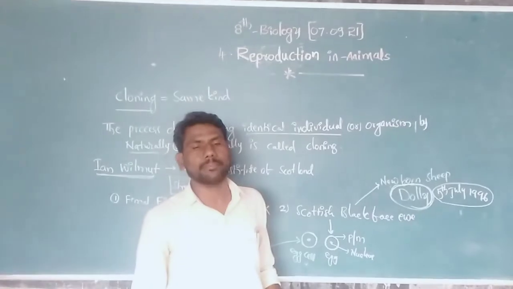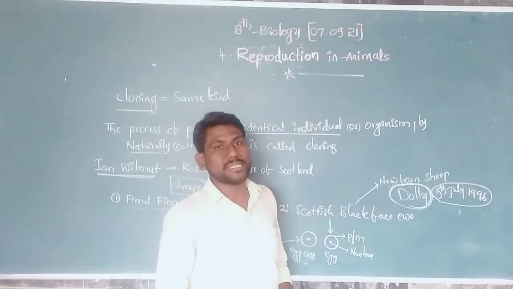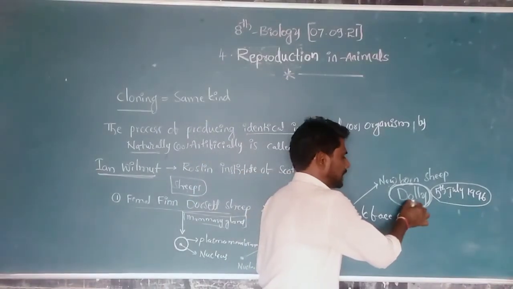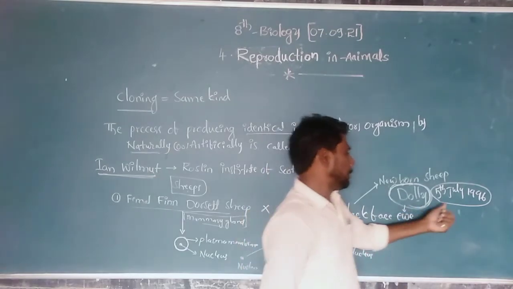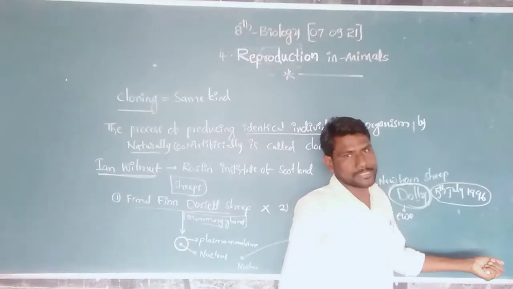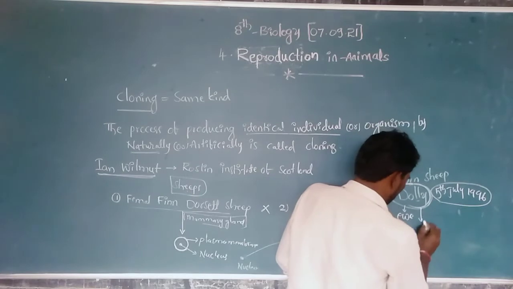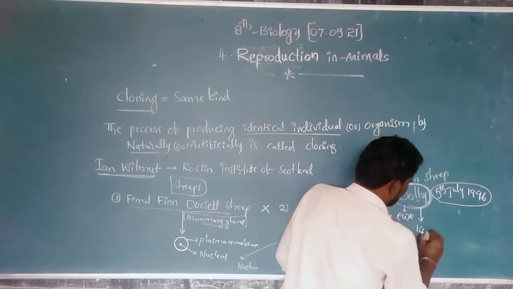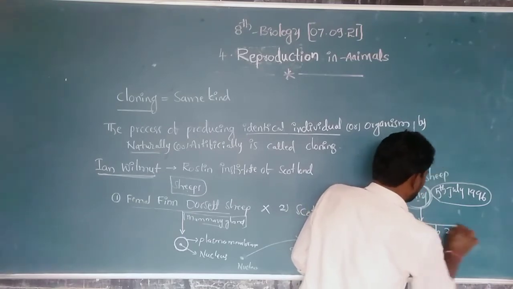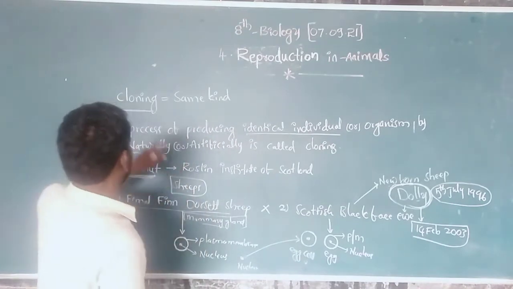This is a very important general knowledge question: the first cloned animal in the world is Dolly. Dolly died on 14th February 2003 of a lung disease. This is about cloning.